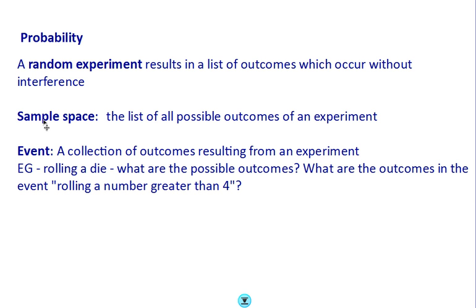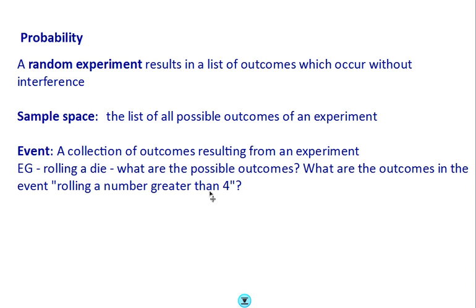Okay, so we know what a sample space is. What about this thing called an event? When we talk about an event in probability, what we're talking about is a particular collection of outcomes that we're interested in. So, thinking about rolling a die, again, I've got a sample space of 1, 2, 3, 4, 5, 6. That's all the possible outcomes. But I might create an event that I call rolling a number greater than 4.